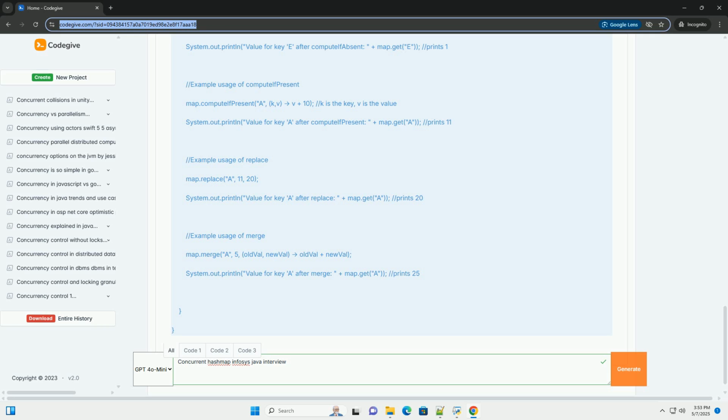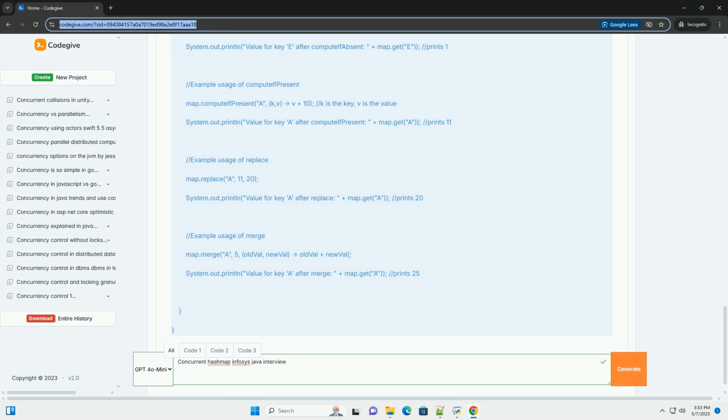replace(K key, V oldValue, V newValue) replaces the value for a key only if it is currently mapped to the specified old value. Returns true if the replacement was successful. This is an atomic operation. replace(K key, V value) replaces the value for a key only if it is currently mapped to some value. Returns the previous value associated with the key, or null if there was no mapping for the key. This is an atomic operation.